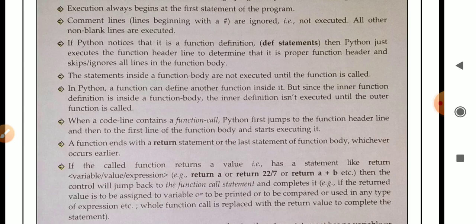A function ends with a return statement or the last statement of the function body, whichever occurs earlier. The function can end with a return statement or the last statement of the function body.